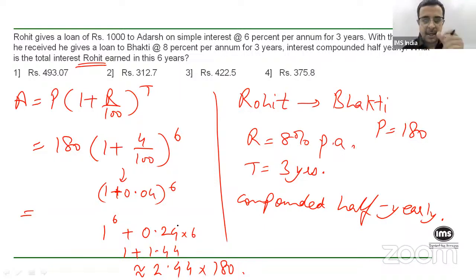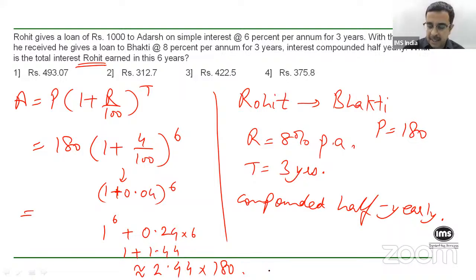Basically, the idea is that in binomial expansion, if one value is significantly lesser than the other, then you only need to focus on the initial 2 or 3 values. The rest of it can be easily ignored. So you will approximately get 1.44. 1 plus 1.44 gives you 2.44, so your amount will be 2.44 into 180. Now 2.44 into 180, again you can approximate.